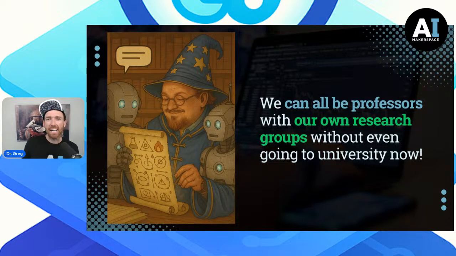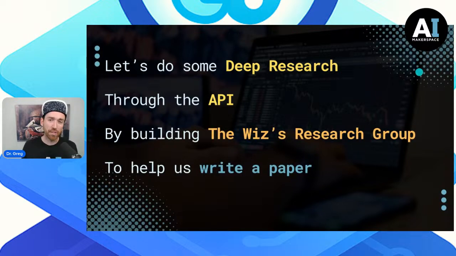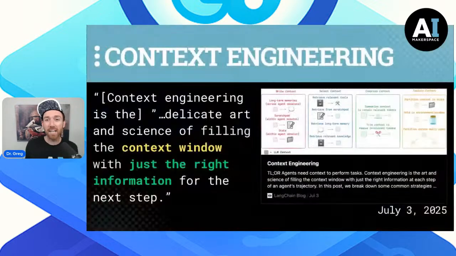I think the answer is yes, but it's not clear exactly how well we can do it yet, but we can do it poorly for sure. And so what we want to show you today is how we can do some deep research through the API by building out the Wiz's research group to help us write a paper on the hottest topic in AI. You guessed it, context engineering.